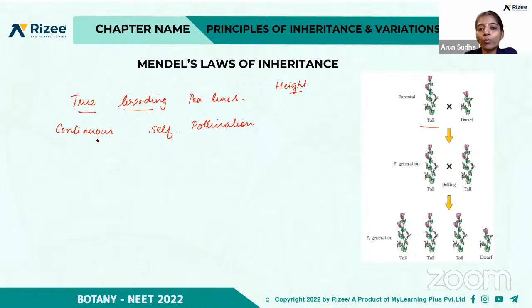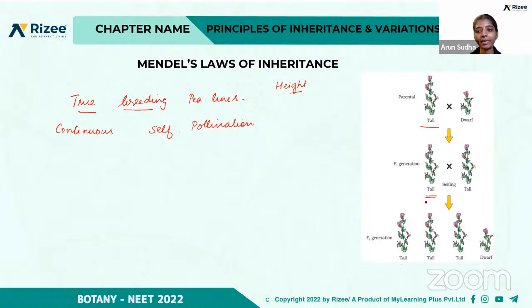So he took true breeding lines and crossed the tall parent with the dwarf parent, and what he observed was the production of tall plants. When he crossed the tall with the dwarf, in the F1 generation, also called the first filial generation, he got tall plants. When this tall plant is self-pollinated, crossed with the same tall plant, in the F2 generation he observed 3 tall plants and 1 dwarf plant.